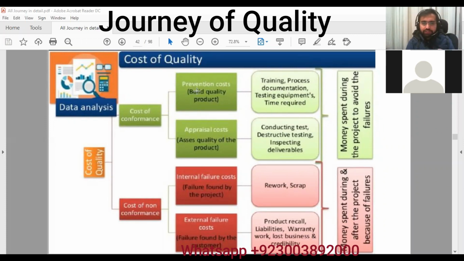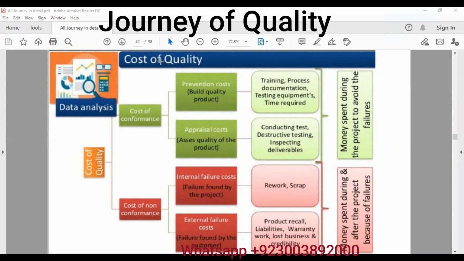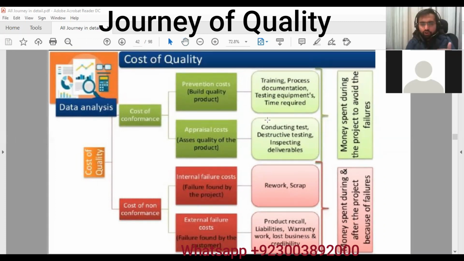Prevention, what is prevention? Like building a quality product. We ensure that there is no problem and we build a product that is of good quality. Prevention cost is spent on training, on processes, on documentation, testing equipment. Then in cost of conformance, we also have appraisal cost, the money spent on testing, it can be inspection testing, non-destructive testing, or destructive testing. In summary, cost of conformance is money spent during the project to avoid the failures.